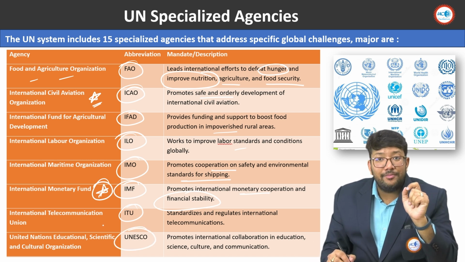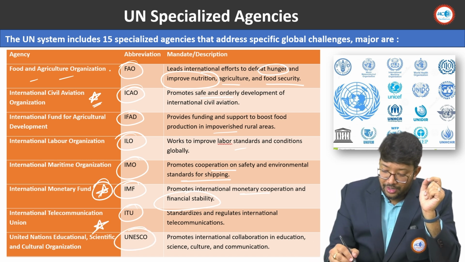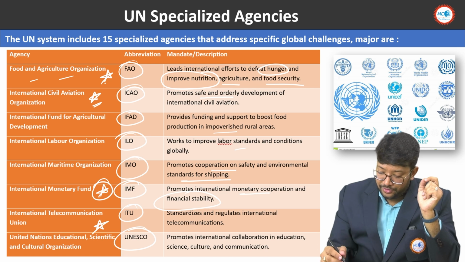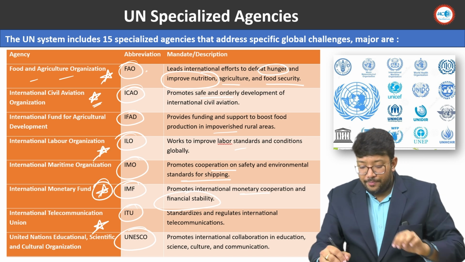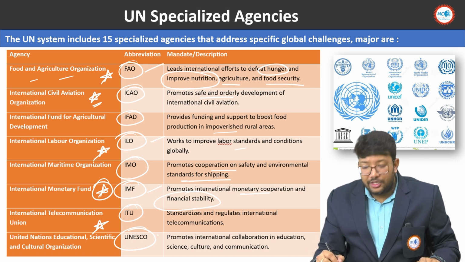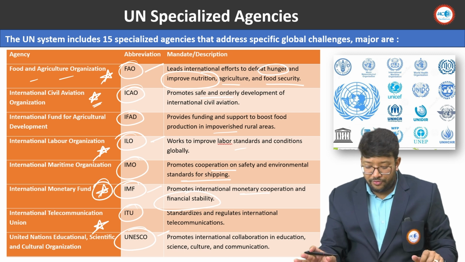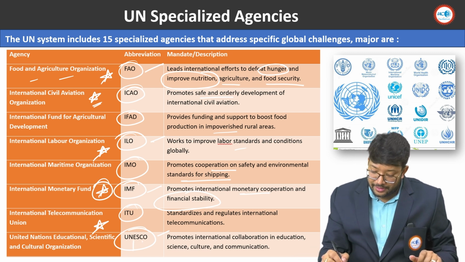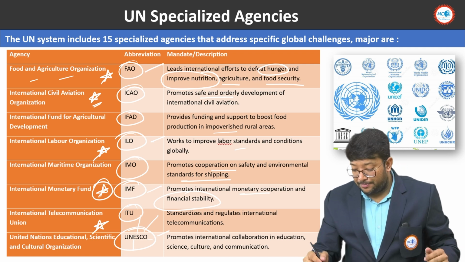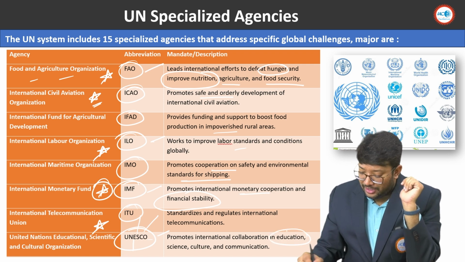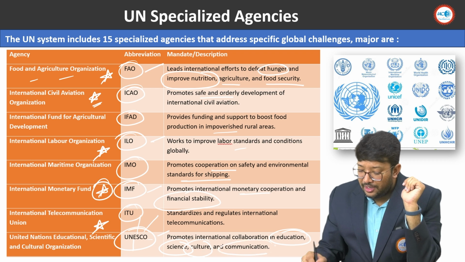Then comes the next important one, UNESCO. I'm highlighting which ones are more important for you guys. So FAO, ILO, IMF, and UNESCO are very important. UNESCO's full form is United Nations Educational, Scientific and Cultural Organization. It promotes international collaboration in education, science, culture, and communication.